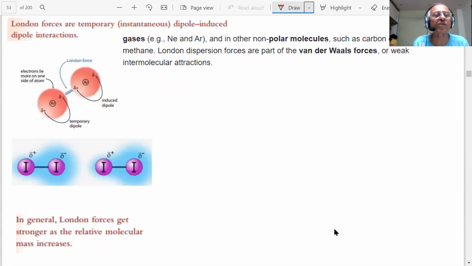Here are examples of London forces. They are temporary, instantaneous dipole-induced dipole interactions.